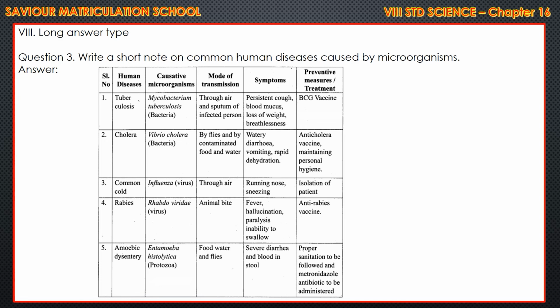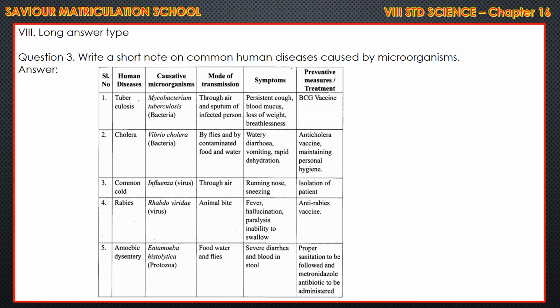Amoebic dysentery, Entamoeba histolytica, it is a protozoa. Transmitted by food, water and flies. Symptoms: severe diarrhea and blood in the stools. What do we have to take? Proper sanitation to be followed, and metronidazole antibiotic to be administered. That is the tablet.